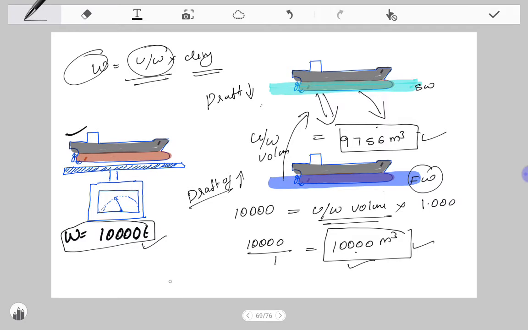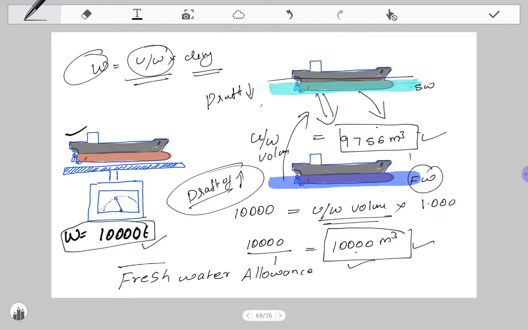When the vessel is fully loaded in salt water, we take it into consideration that when the vessel goes to the fresh water, obviously the draft of the vessel will increase. So we will consider this allowance also when the vessel is loading. This allowance is also known as freshwater allowance.